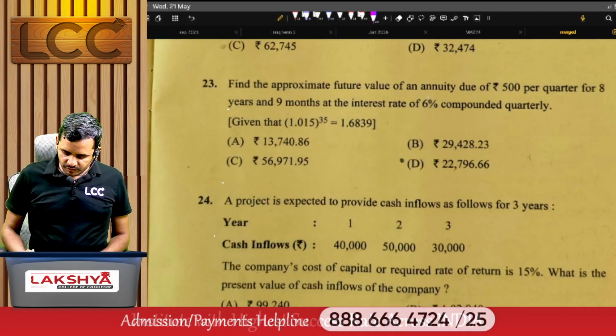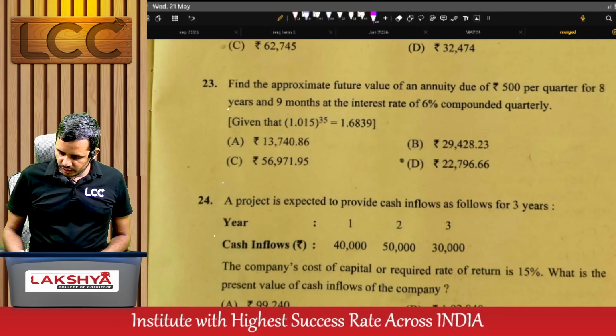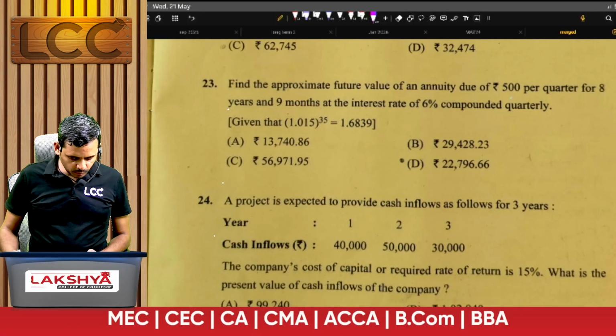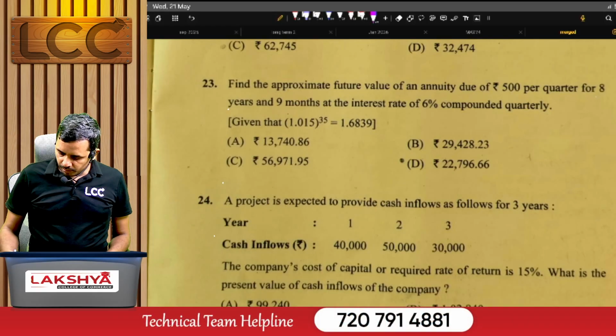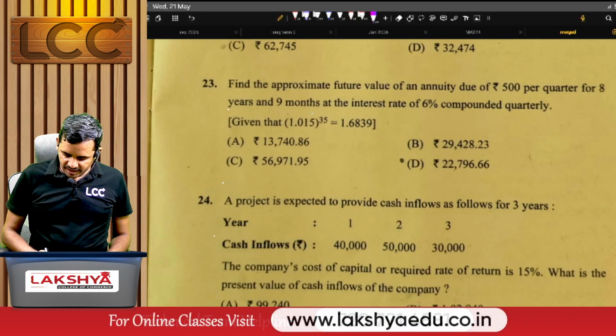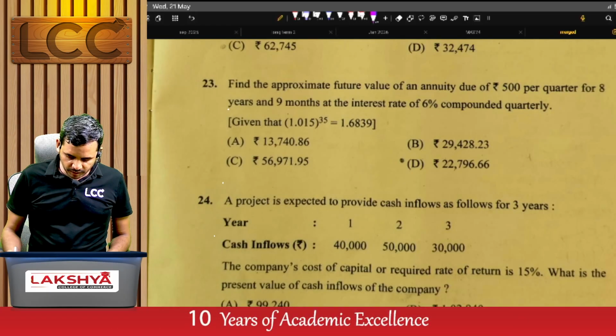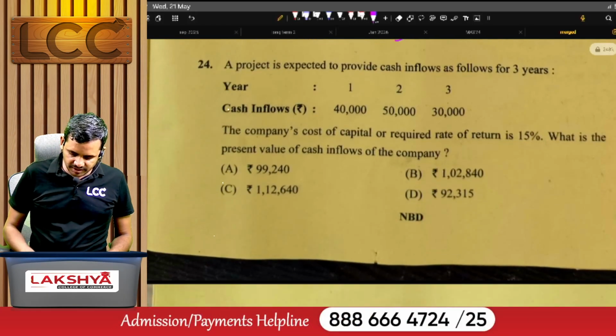Next, find an approximate future value of an annuity due of 500 rupees per quarter for 8 years 9 months at the interest rate of 6% compounded quarterly. Right answer is D.